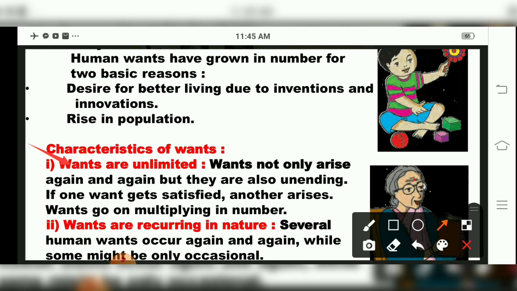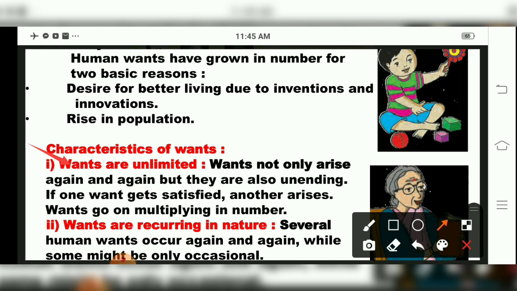See how many toys you bring for a small child. You yourself experience this. You bring a new toy, immediately he will throw away the old toys and he will have a desire or want for the new toy. That is a small child's behavior, human behavior, psychology. So wants are unlimited, that means our needs cannot be fully satisfied. We will require more and more.